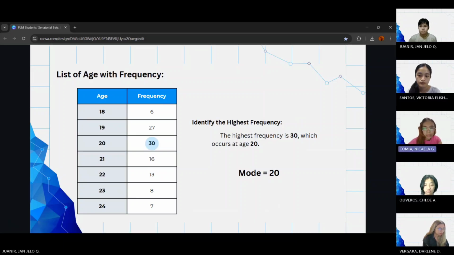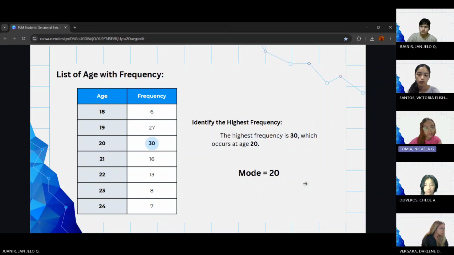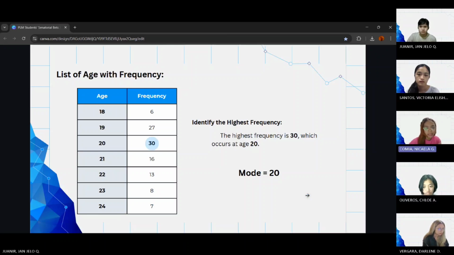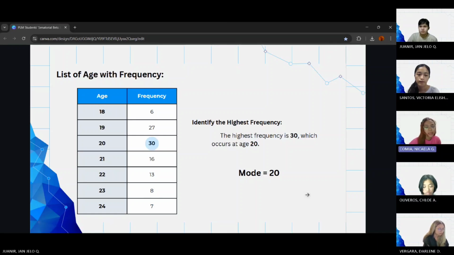So in this slide, we are going to discuss the usage of central tendency that best applies to our data. The table shows different ages and how many times each age appears, or its frequency. For example, age 18 appears 6 times and so on. Now, if we look at the frequency column, the highest number is 30, which corresponds to age 20. That means that age 20 occurs more than any other age in this group. In statistics, the mode is simply the value that appears most frequently in the dataset. So since age 20 appears the most, our mode is 20.